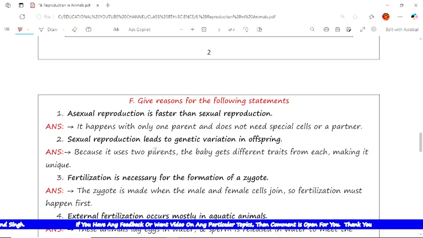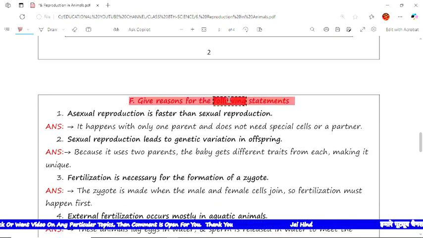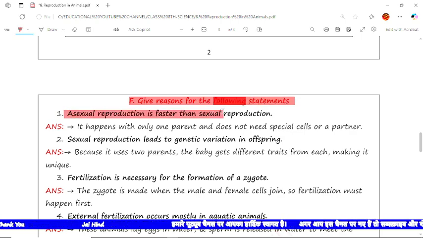Now the next is, give the reason for the following statements. Questions are given here and we have to give the proper reason for the statement. The first question is, the statement is: asexual reproduction is faster than sexual reproduction.